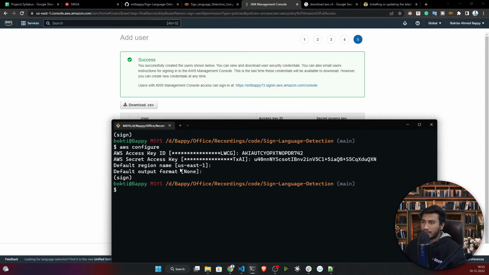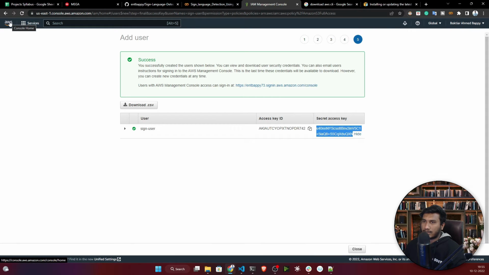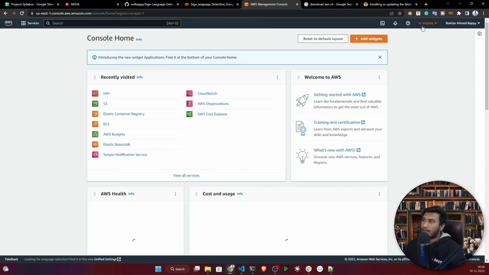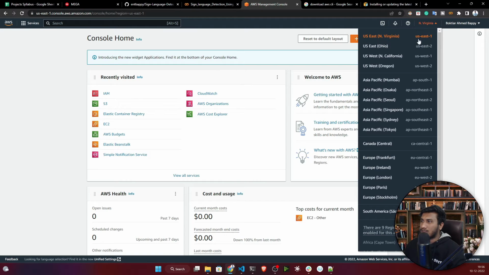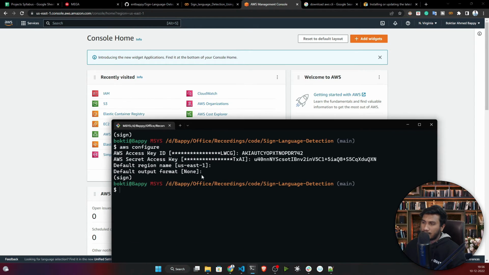Now why I have given us-east-1, let me show you. Here if you click on the AWS console, just make sure which region you are in. Here if you see, I am in US East 1, North Virginia. If you are in, say, the Mumbai region, Asia Pacific, at that time you need to select ap-south-1. There you need to write ap-south-1. But here my region is US East 1. It is completely fine for me.